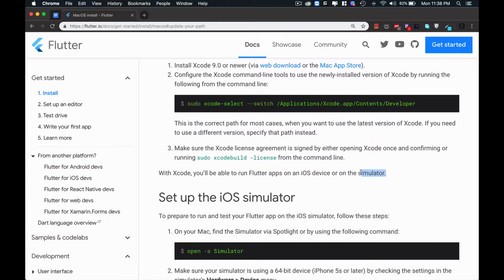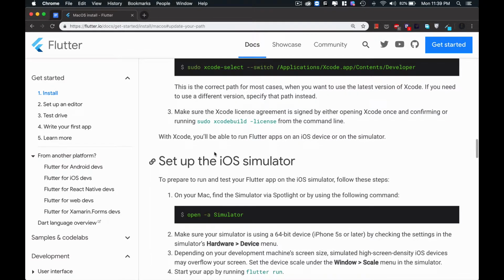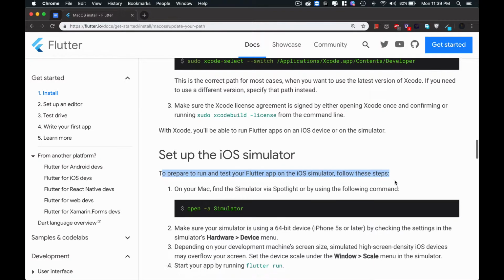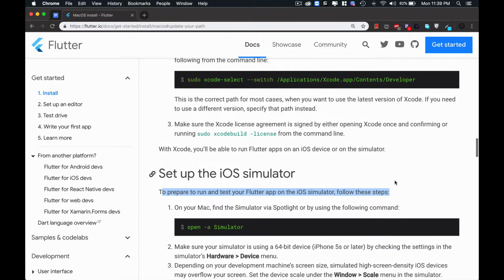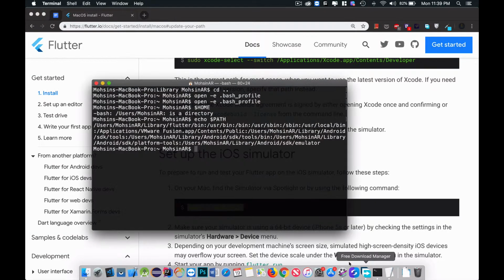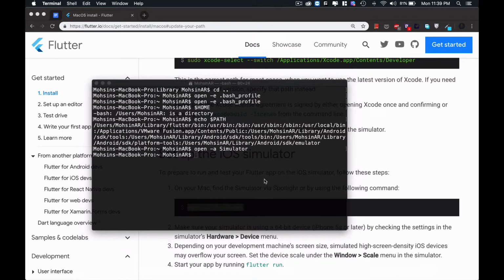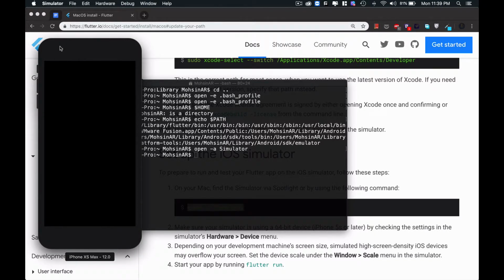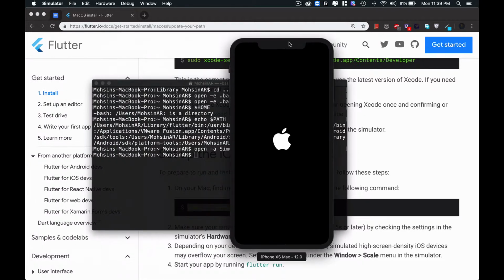In my case, I will set up my simulator. Set up iOS simulator. To prepare and test your Flutter app on the iOS simulator, follow these steps. To install or set up the iOS simulator, you just need to run this command, and let's see what happens if I run it. open -a Simulator. Now see, this will open the iPhone simulator in my system.